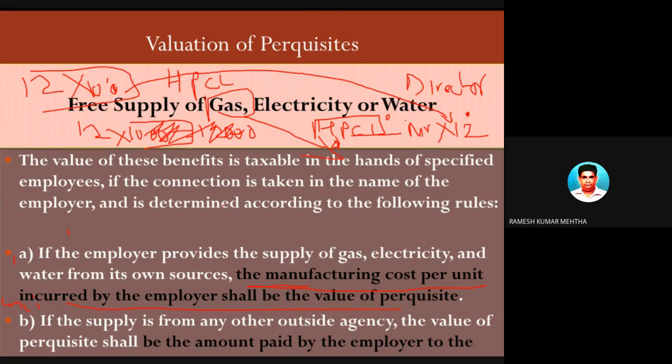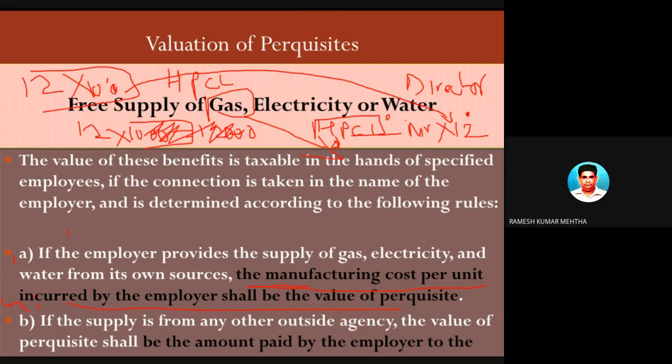So the value of the perquisite, if the employer is providing to the employee, and this employee is a specified employee, and the gas is manufactured, or electricity is manufactured, or water is manufactured by the employer, then the value of the perquisite in the hands of the specified employee is equal to the manufacturing cost per unit of such gas, electricity, or water provided by the employer to the employee. So in this case, 12,000 rupees is the value of the perquisite.